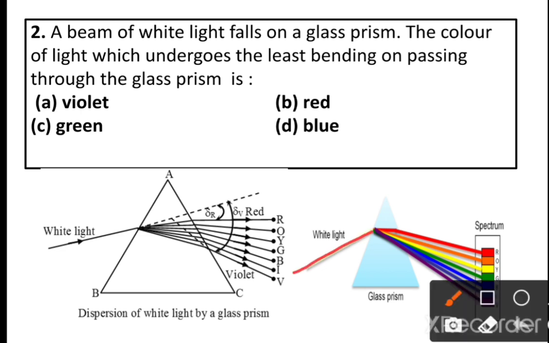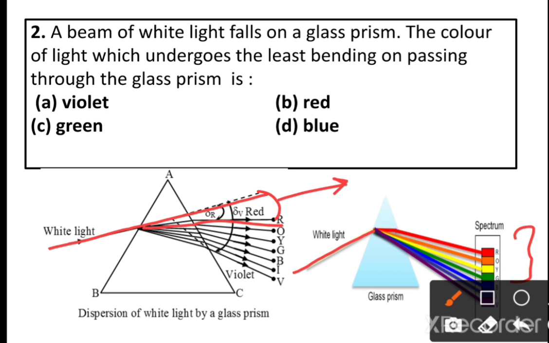When the light falls on the glass prism, after refraction it is dispersed into 7 colors, that is VIBGYOR. This is an incident ray. This is a refracted ray. The angle between the incident ray and refracted ray is called deviation or bending.